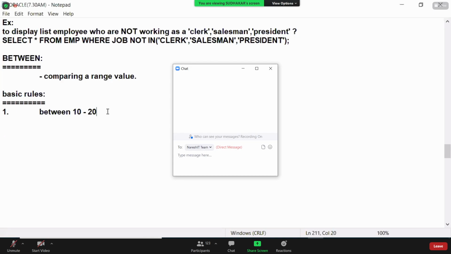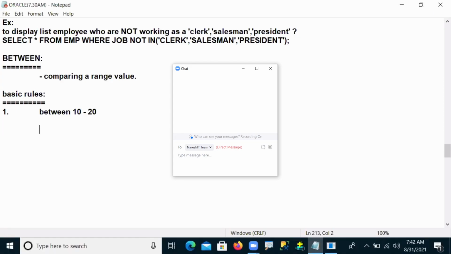What is your answer? Is it 11 to 19, or else 10 to 20?